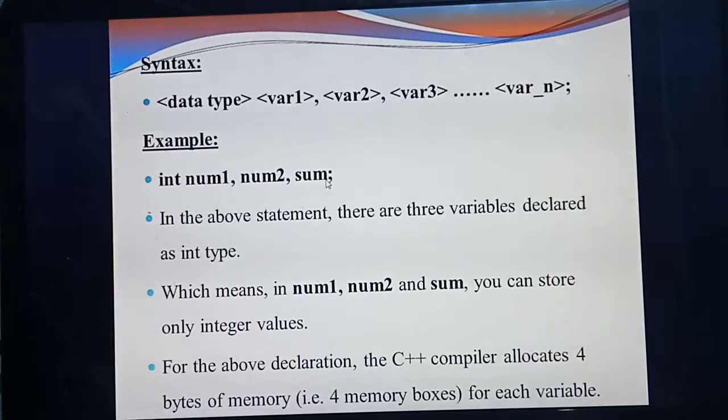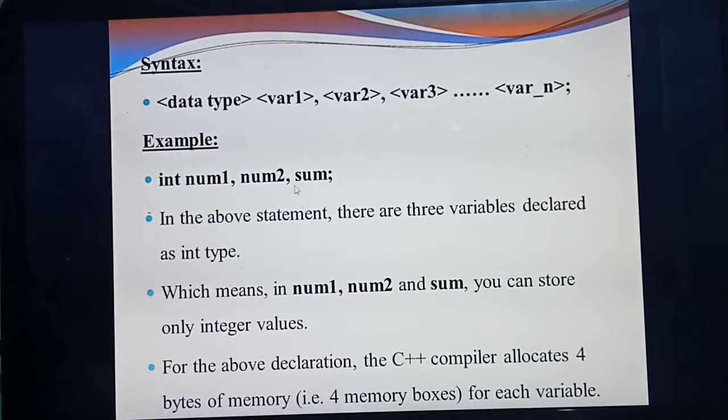Num1, num2 and sum. So these 3 variables belong to which data type? Int. See the syntax, based on the syntax only they are giving. First one is the data type. So what's the data type? Int. Variable 1, what's the first variable? Num1. Variable 2, what's the second variable? Num2. What's the third variable? Sum. Understood? So 3 variables you are using.